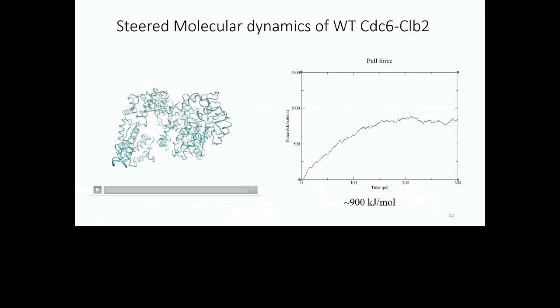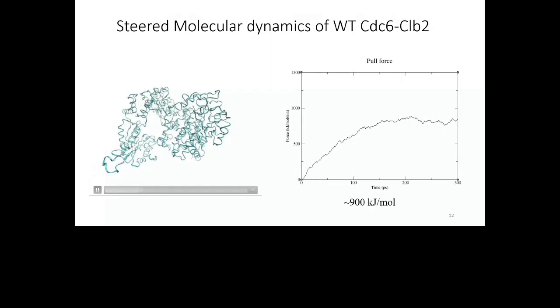We decided to look at the stability and do some mutation studies on that glutamate 45, to see if something happens to our protein, if folding gets disrupted, and also look into binding energies, which we are working on right now. The first steered molecular dynamics simulations we did using GROMACS was for the wild type CDC6 CLEB2 complex. Hopefully it plays. Okay, so here you can see that the proteins are being pulled apart.